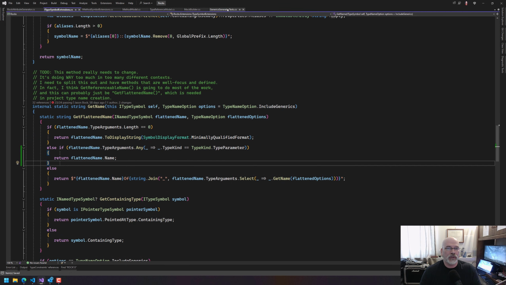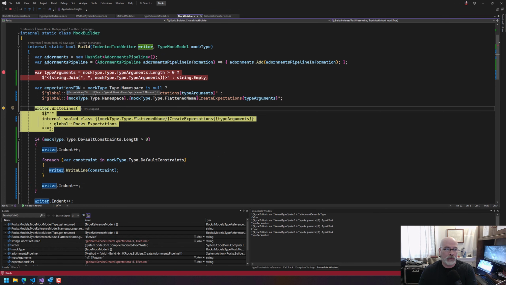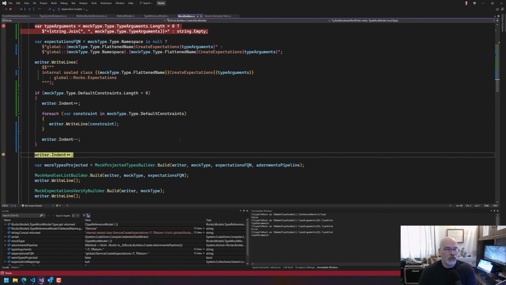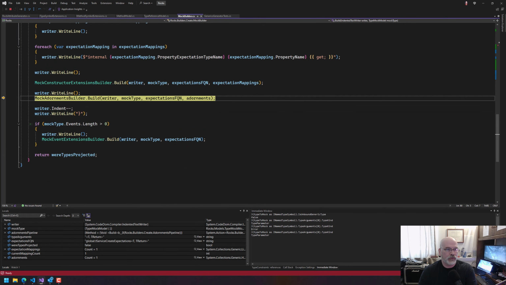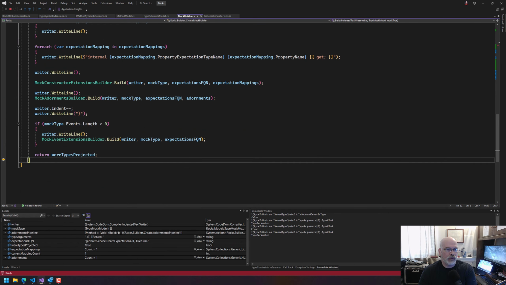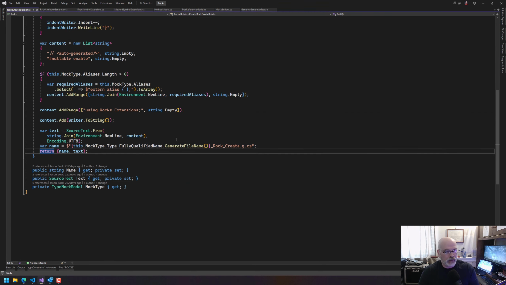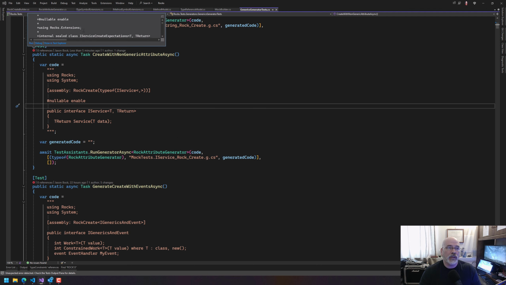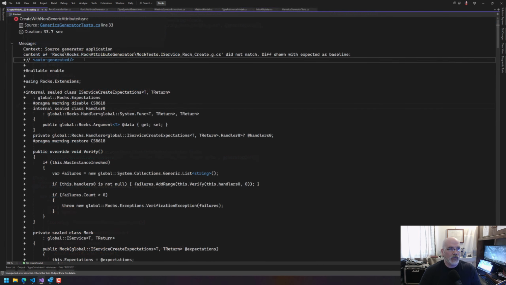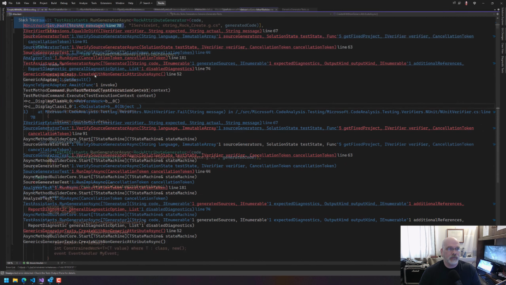Let's see. So if we come here, and I'm going to end it after I try this and see where it goes. IService, that's what we want. Okay. We don't have any constraints. We go through structures, adornments, that. Events, we don't have that. So we should be generating something, right? Correct? Yes, now we are. Okay. And it's looking better. It's probably not still correct, but it's looking better.